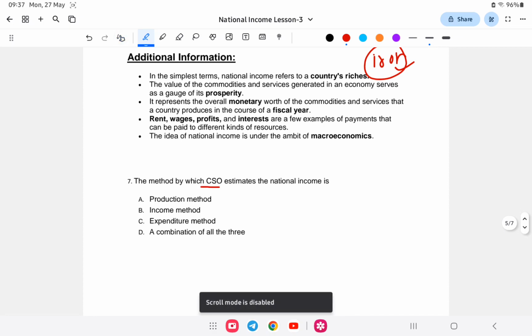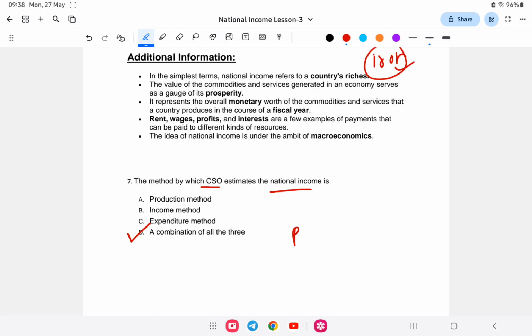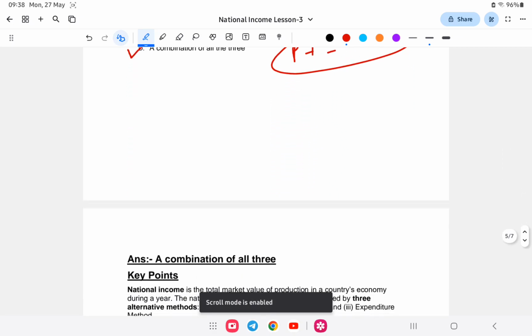The method in which the CSO takes into account the national income is the production method, income method, expenditure method, or a combination of all the three. So we use a combination of all the three, that is production, income, and expenditure. So let us study this.